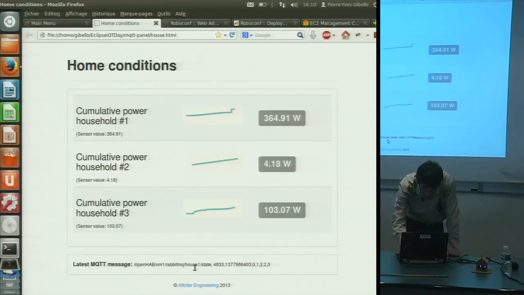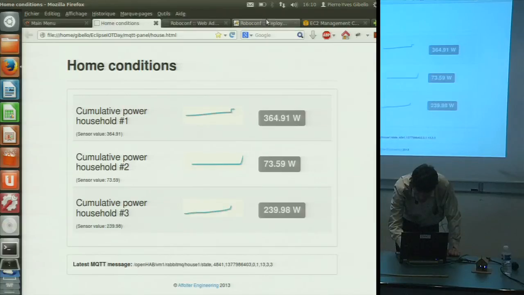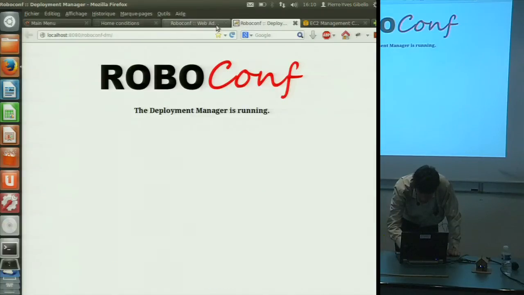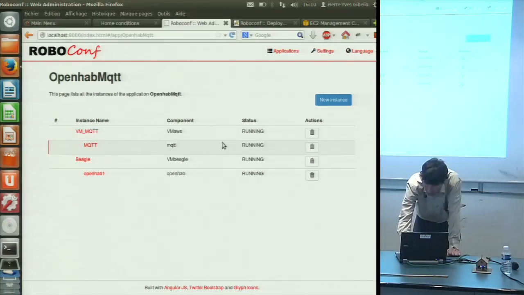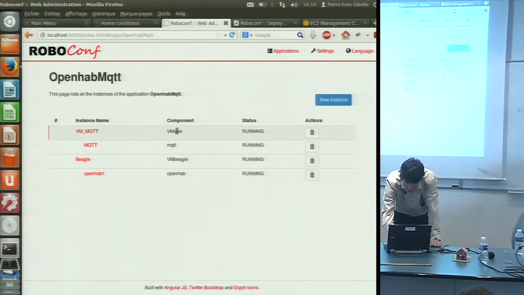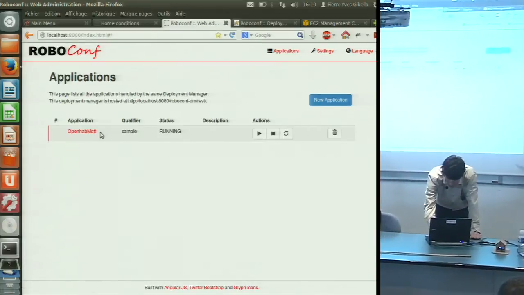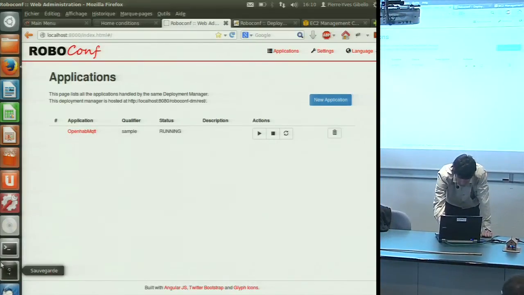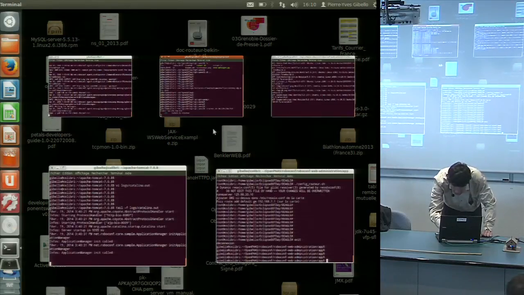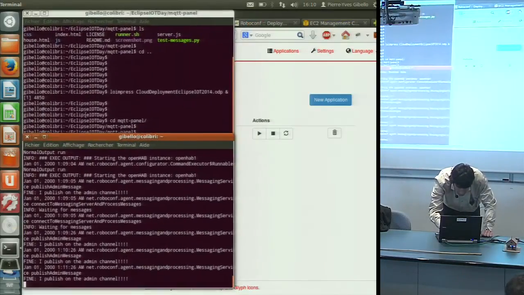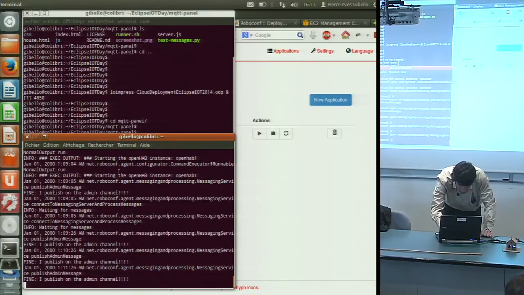Okay. So of course I can stop my application using RoboConf here. So now it is started. Of course, it is running. Okay, all my components are running. So if I stop the application, where are my terminals here? The card is, I don't know, here. Okay. I stop it.